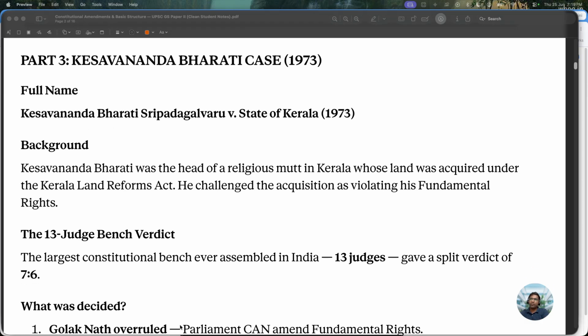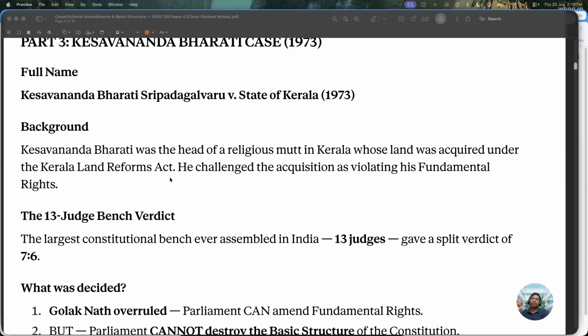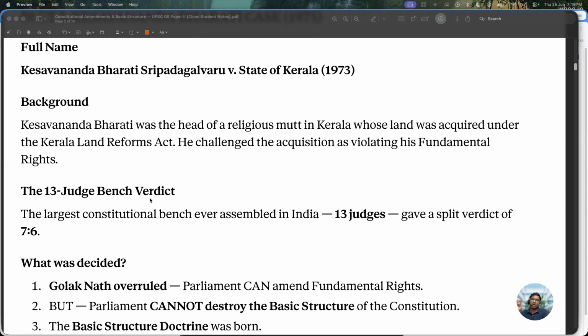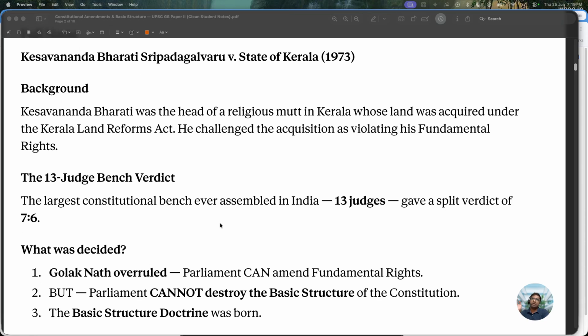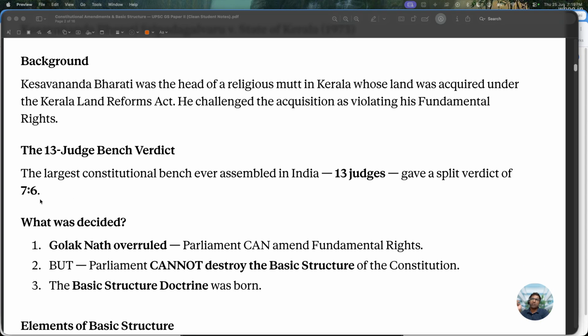So what was the background? Kesavananda Bharati was the head of a religious mutt in Kerala, whose land was acquired under the Kerala Land Reforms Act. He challenged the acquisition as violating his fundamental rights. Remember, Article 19(1)(f), right to property, was a fundamental right. Now, the 13 judge bench verdict. This was the largest constitutional bench ever assembled in India. 13 judges gave a split verdict of 7 to 6. 7 judges came in favor and 6 opposed.